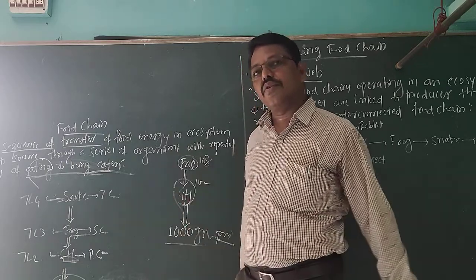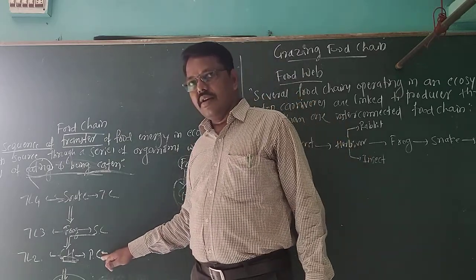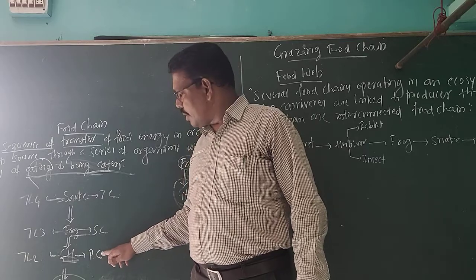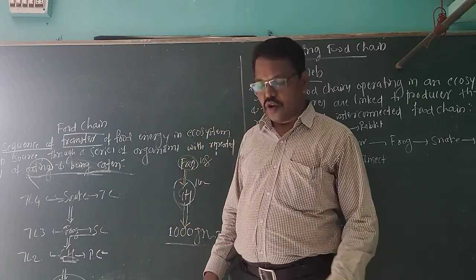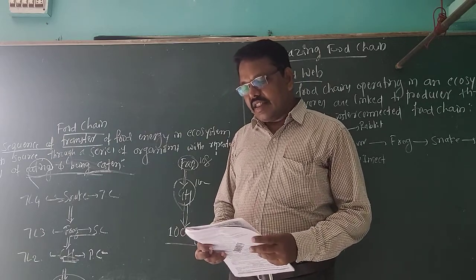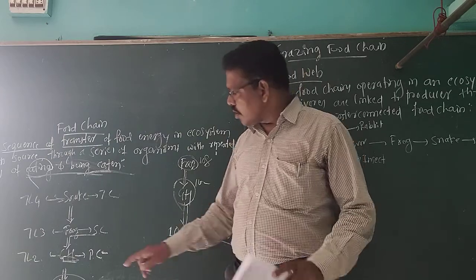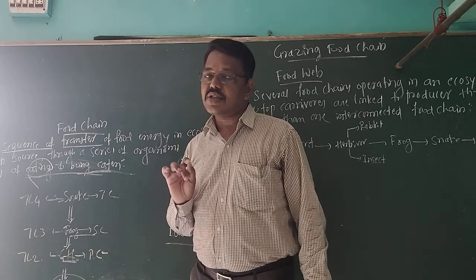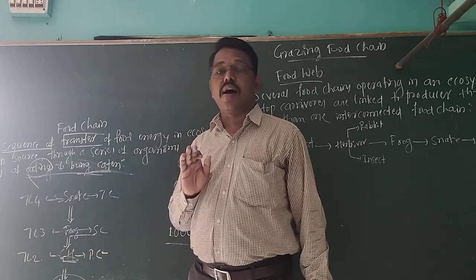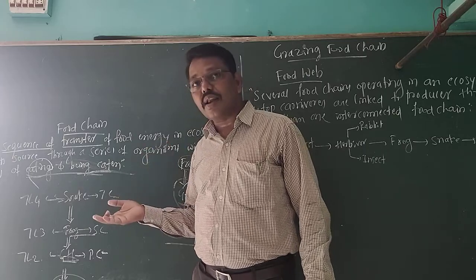Then all heterotrophs. I will give the explanation of heterotrophs later. Primary consumer, secondary consumer, tertiary consumer, these are called heterotrophs. Then the first among the consumers are called herbivores. These producers must be eaten by the herbivores, not the carnivores.